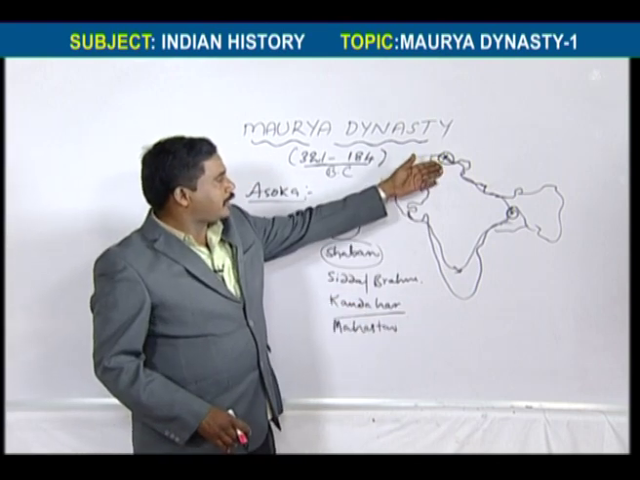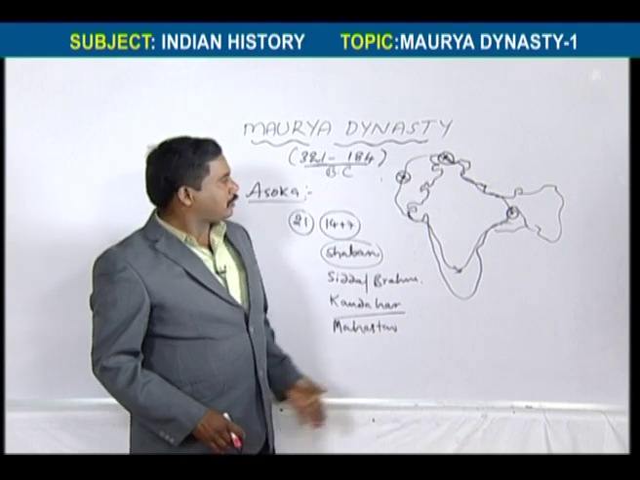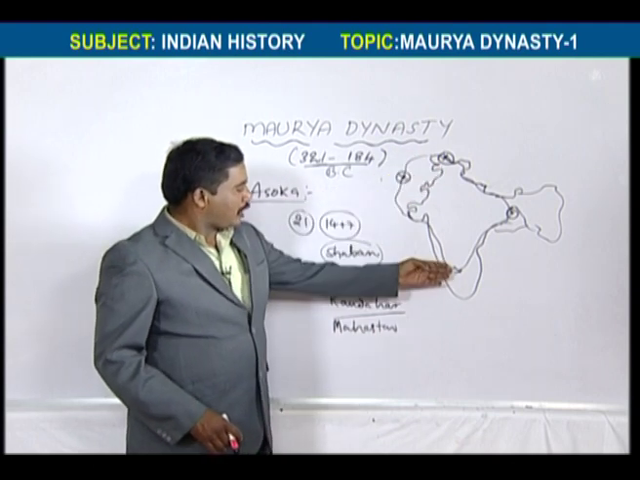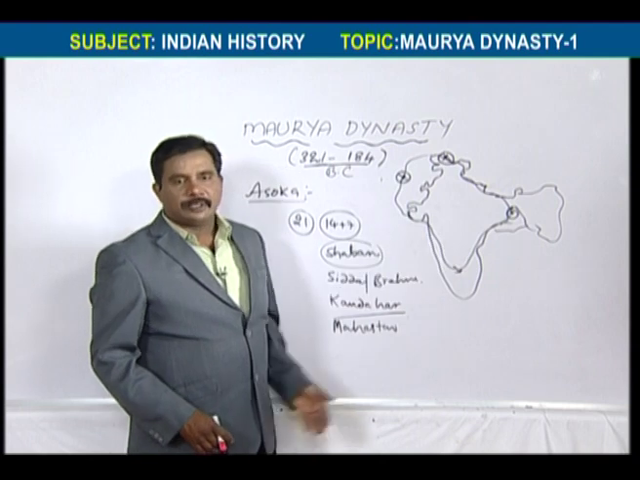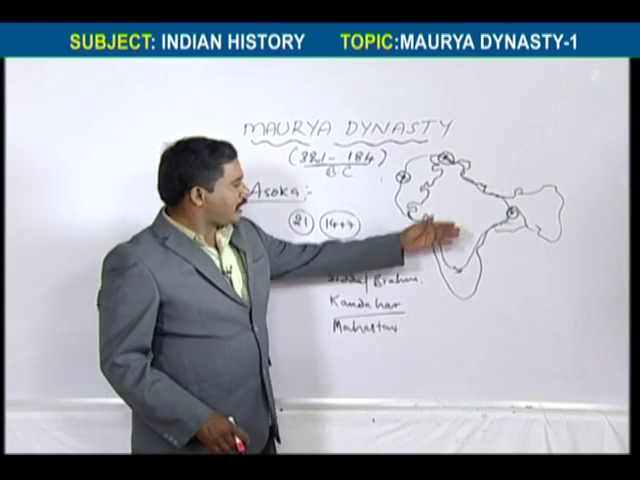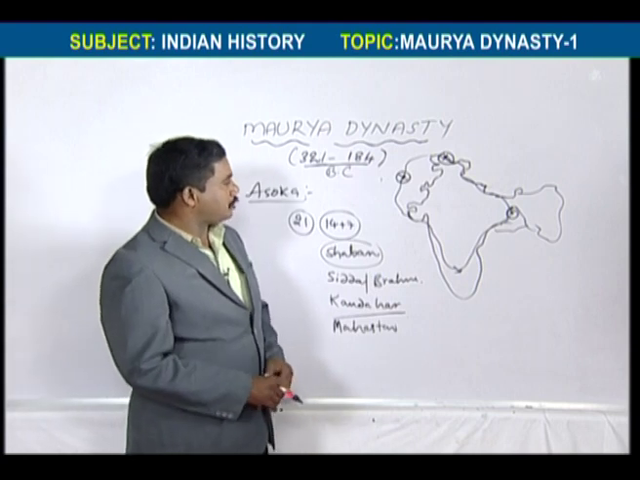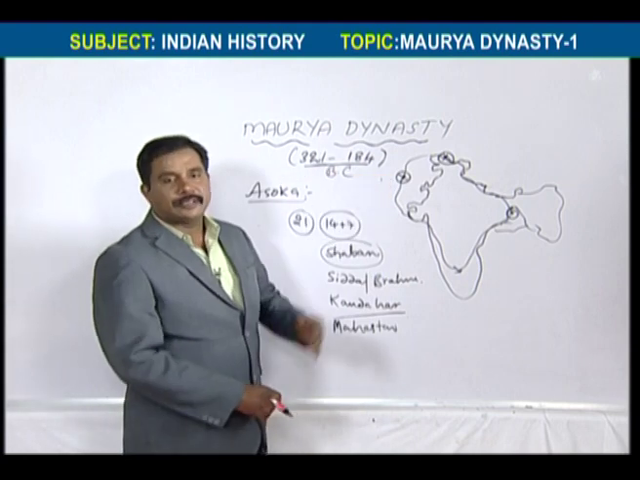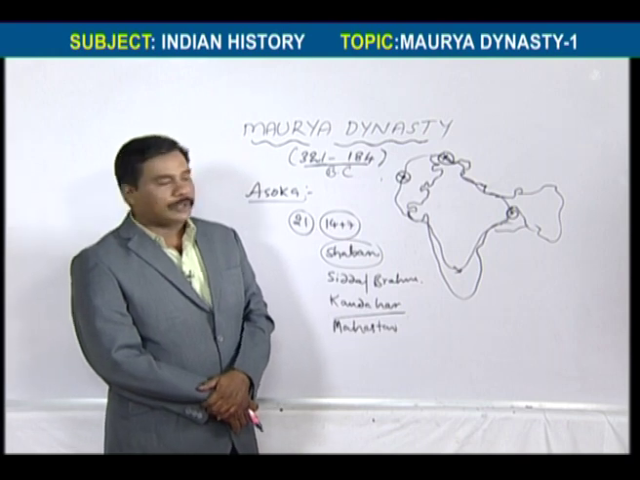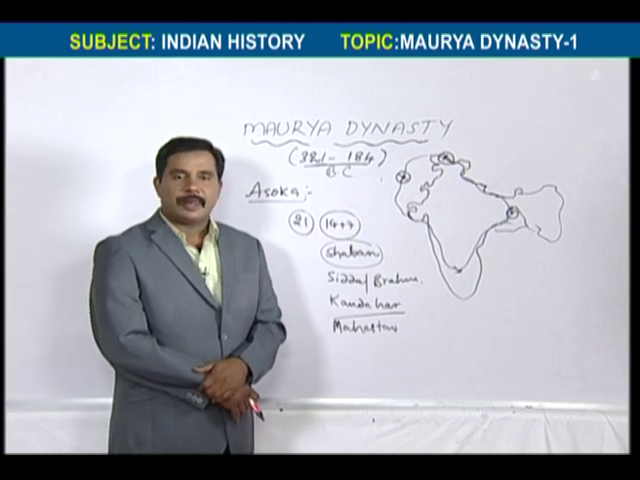Shabangiri is the north boundary inscription, Brahmagiri and Siddhapura are the south boundary inscription, Mahastan in Bangladesh is the east boundary inscription, and Kandahar is the west boundary inscription. So these are the inscriptions of Ashoka.